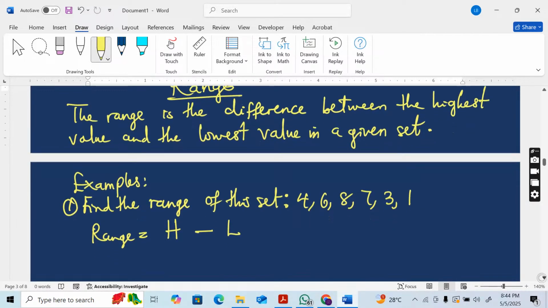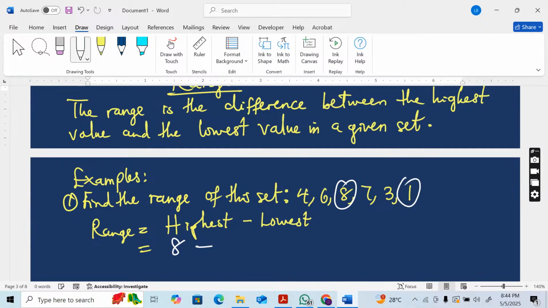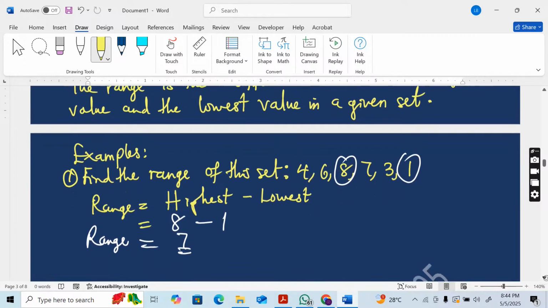Let me write it in full: highest minus lowest. The highest in this given set of numbers is 8, and the lowest is 1. So 8 minus 1 is equal to 7. The range is equal to 7.